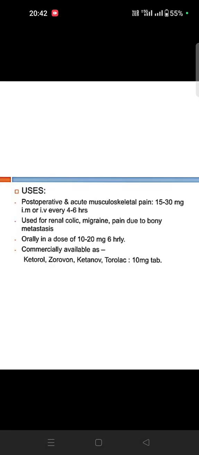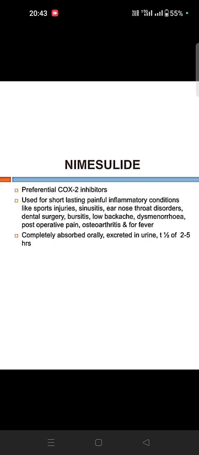What are the uses? It is used for post-operative acute musculoskeletal pain. It is 15 to 30 mg IM every 4 to 6 hours they will give. Okay, it is also used for renal colic and pain due to bony metastasis, and orally they will give 10 to 20 mg 6 hourly. So Ketorol, Kenatol, Torolac, Toradol they can give.